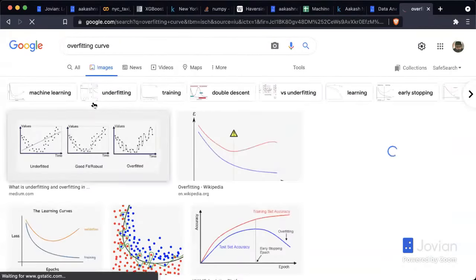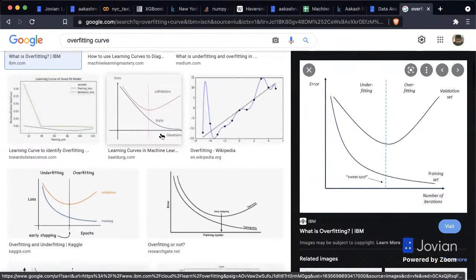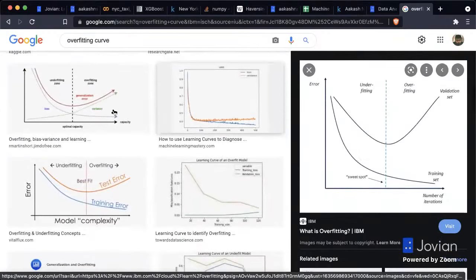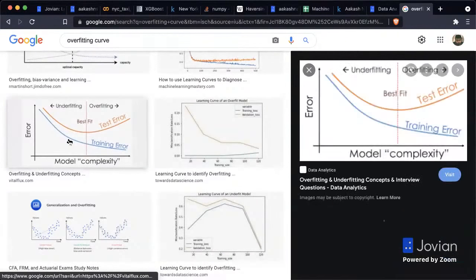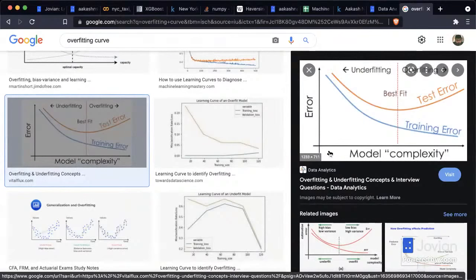Yeah, so this is an image that captures the idea really well. Yeah, this is the one I'm looking for. So the idea here is hyperparameters let you control the complexity of the model. So certain hyperparameters, when you increase the hyperparameter, it increases the complexity of the model or increases the capacity of the model in some sense. For example, if you increase the max depth of the tree or you increase the number of estimators, then you are increasing the capacity of the model. You're increasing how much it can learn.